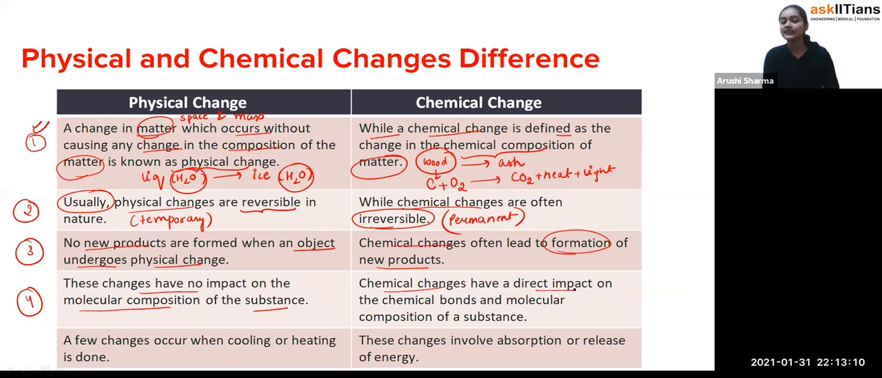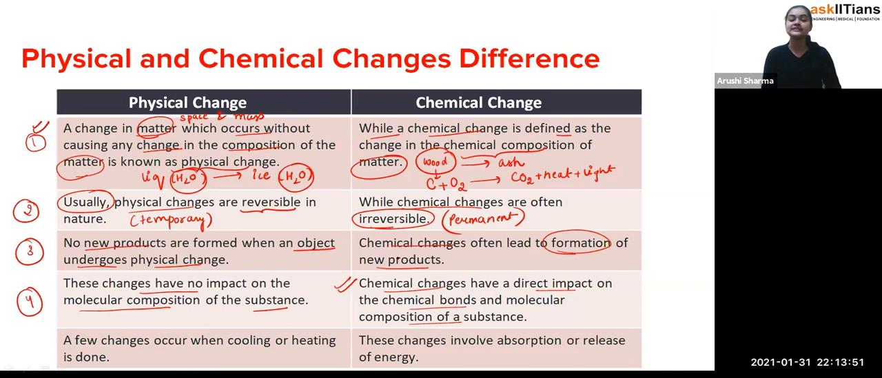Chemical changes have a direct impact on the chemical bonds and molecular composition of a substance. Exactly, students. When there is carbon and oxygen, and they combine, there is carbon dioxide. So that's how you can see the molecular composition has been changed, and some kind of bond has been formed between the carbon and the oxygen. In physical changes you will not see any change in the molecular composition, but chemical change is because of chemical properties. When the chemical properties change, obviously the chemical composition is also going to change. Okay, so this is the difference.